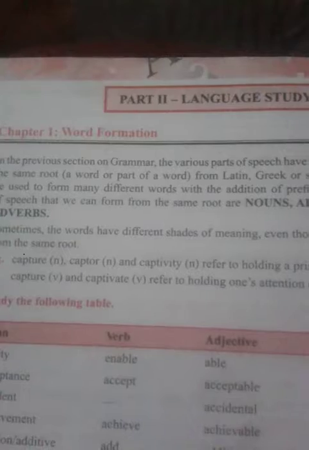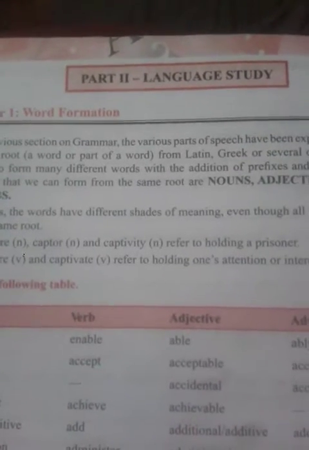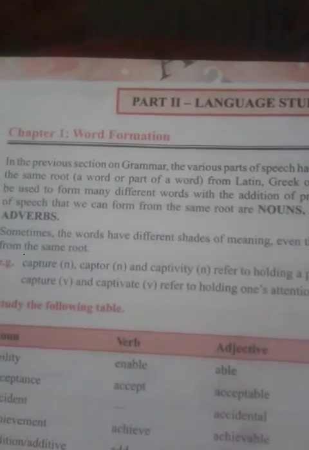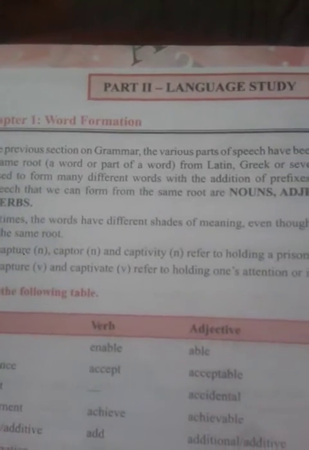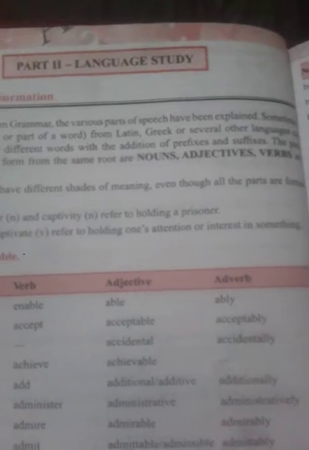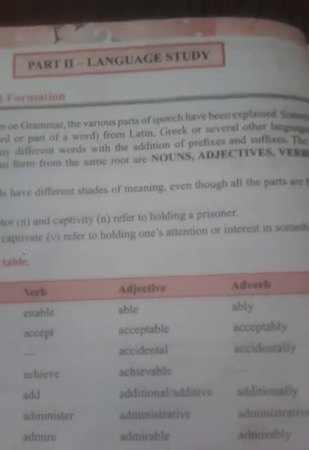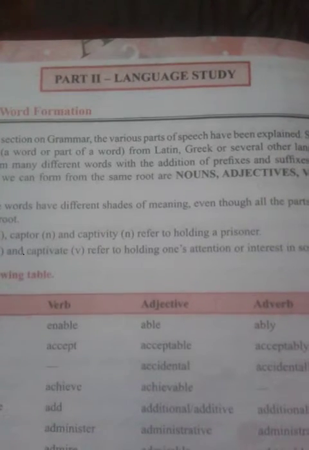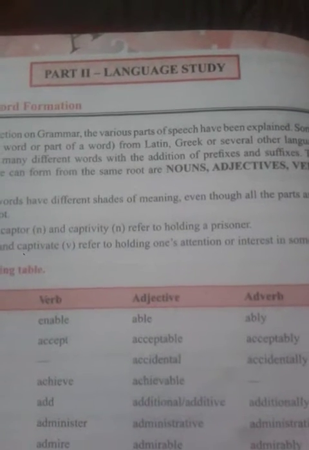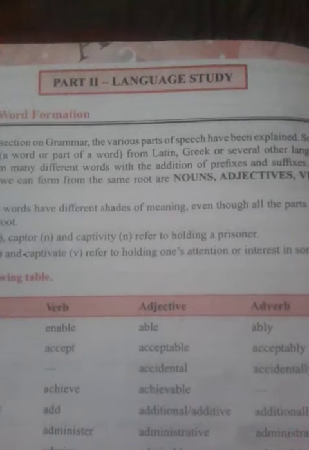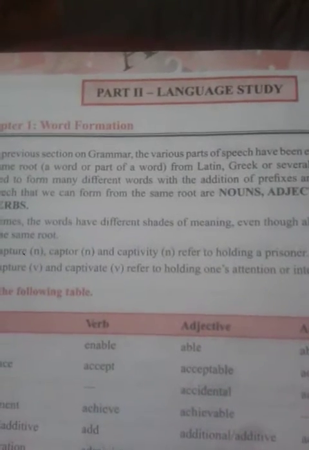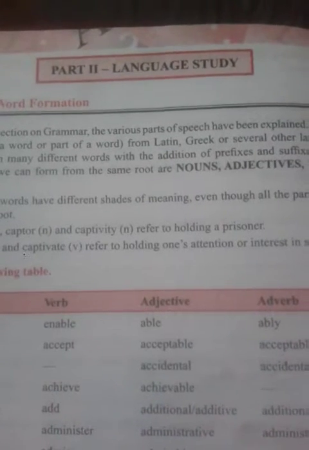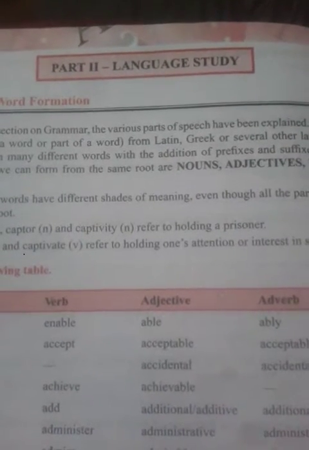In the previous section on grammar, the various parts of speech have been explained. Sometimes the same root, a word or a part of a word from Latin, Greek, or several other languages can be used to form many different words with the addition of prefixes and suffixes. The parts of speech that we can form from the same root are nouns, adjectives, verbs, and adverbs.